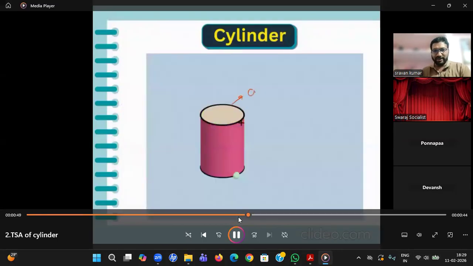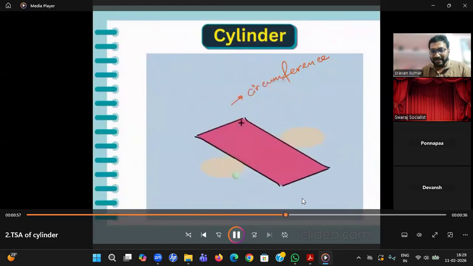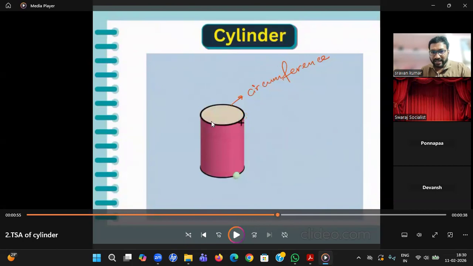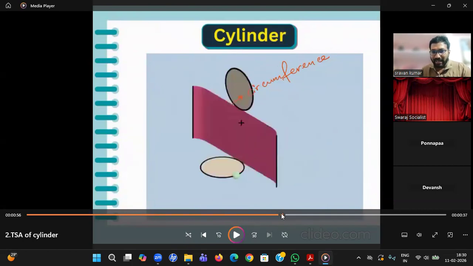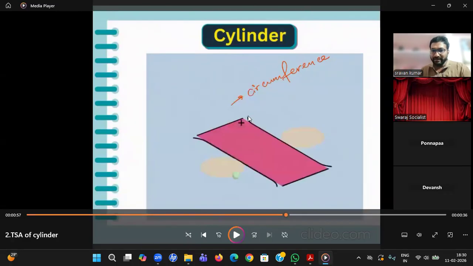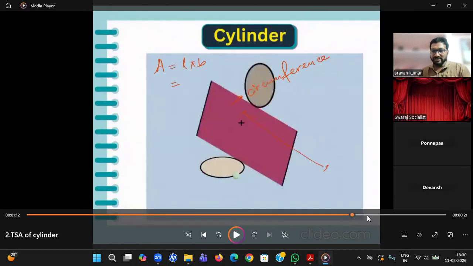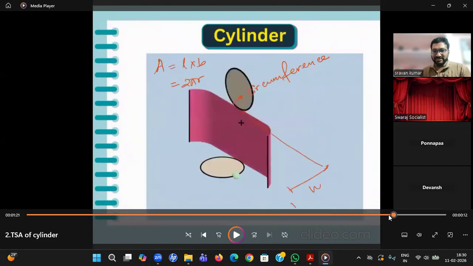Look very carefully. You see the top round is the circumference. Circumference of a circle is 2 pi r. When you cut open, this rectangle is also getting the same black color. You see the same black color is spreading on it. That means in the rectangle, the particular one side is 2 pi r. Obviously, this will be height h. That is the reason, student.